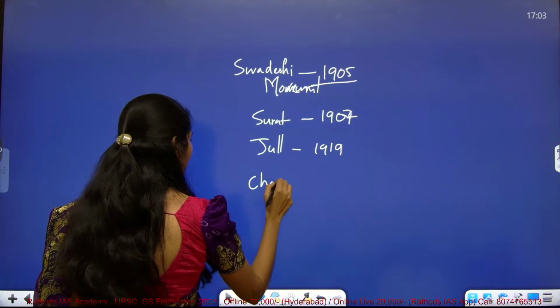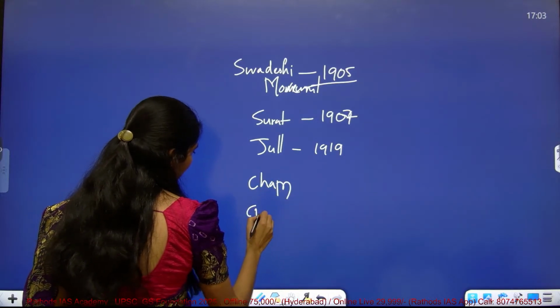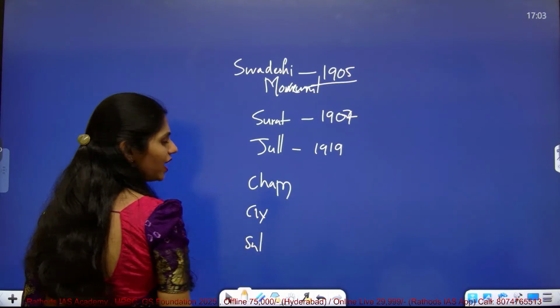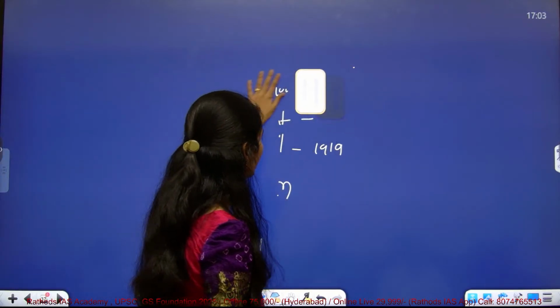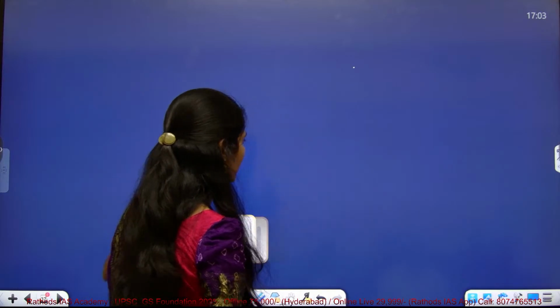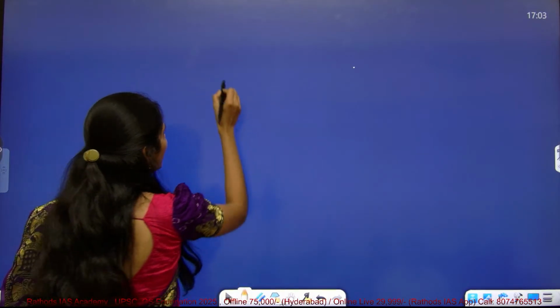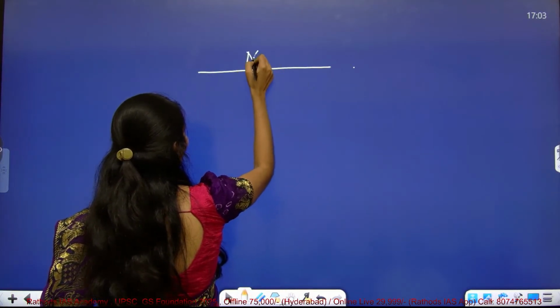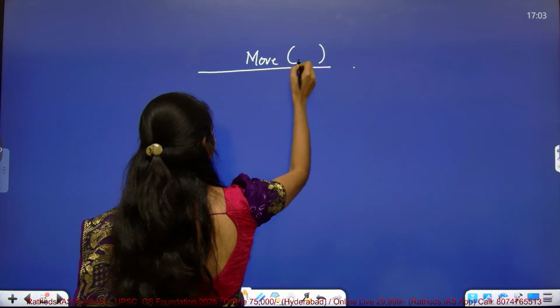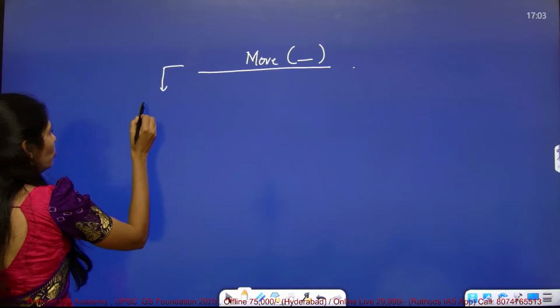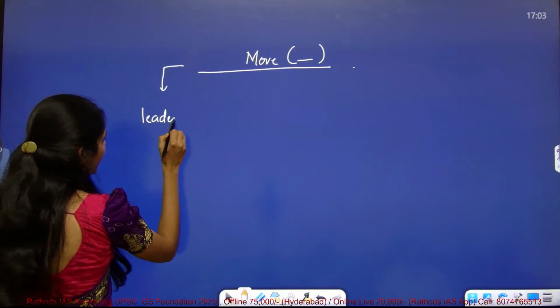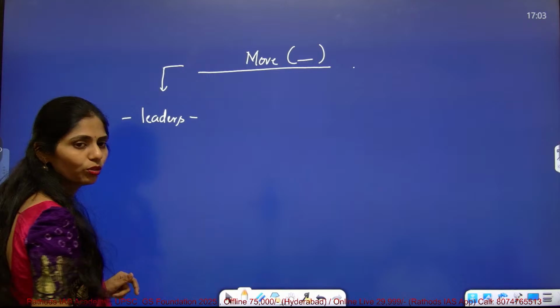You have the Champaran Satyagraha, the Civil Disobedience Movement, the Salt Satyagraha, like that there are a number of movements. Whichever movement you are taking, take one A4 size paper, write the heading, which movement it is, and the year in brackets. And on one side you write who the leaders were that played an important role in this movement.